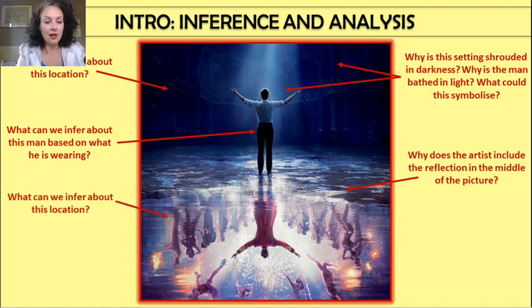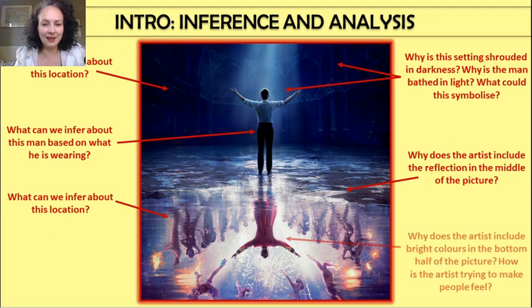And then if we have a look at what is actually being reflected and ask the same question, what can we infer about this location? Okay, so it's the same place, isn't it? It's physically the same place, but sort of emotionally it's got a very different vibe. It's full of people. They are wearing entertainers' costumes. There's light, there's fireworks. There are fireworks directly above or below his head in this reflection. So what can we infer about this location? What adjectives might you use to describe it? Is it exciting, dramatic, thrilling, perhaps? I think he wants it to be thrilling, doesn't he?